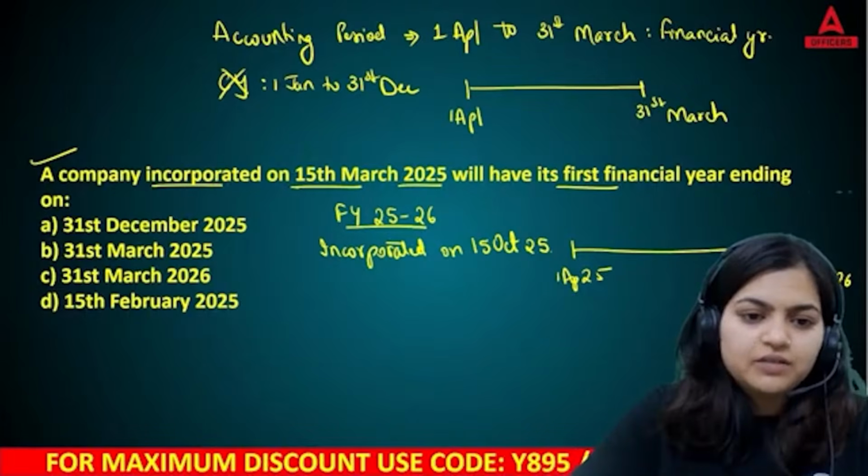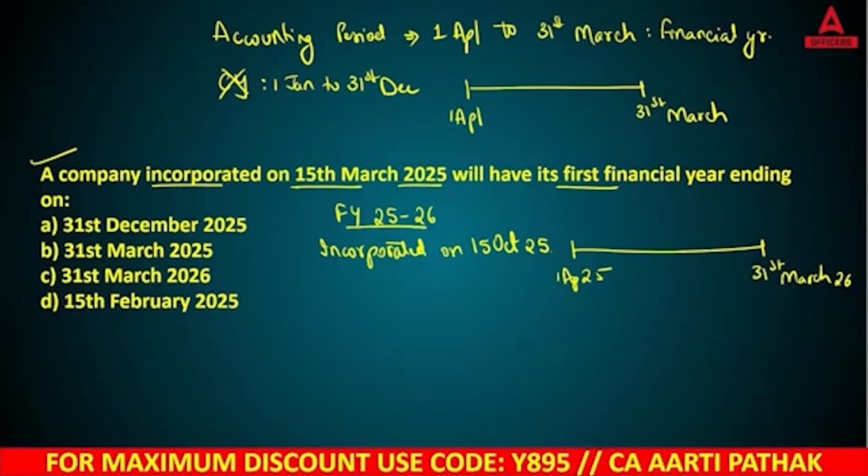Wait, let me close my video. So, this is our financial year that you need to follow here. Now, you are starting your business on 15th October 25, meaning this is before 31st December. Okay, this is before 31st December.